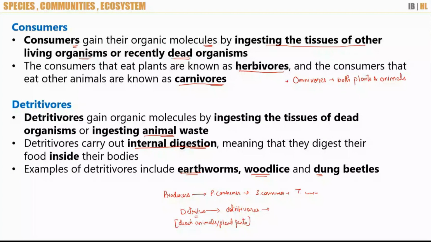So this type of food chain which starts with a producer, basically with a plant, is called a grazing food chain. Which type of food chain?